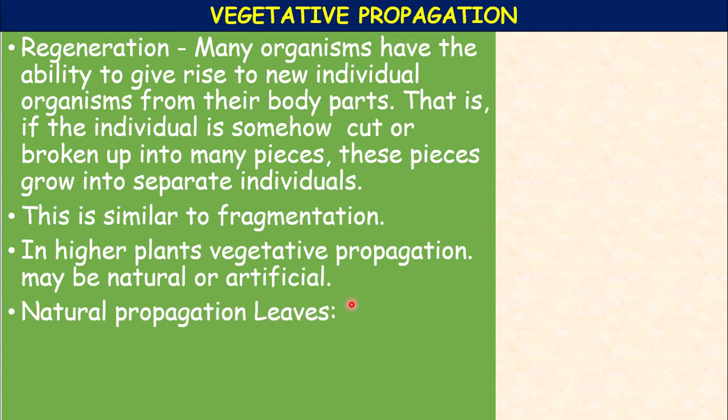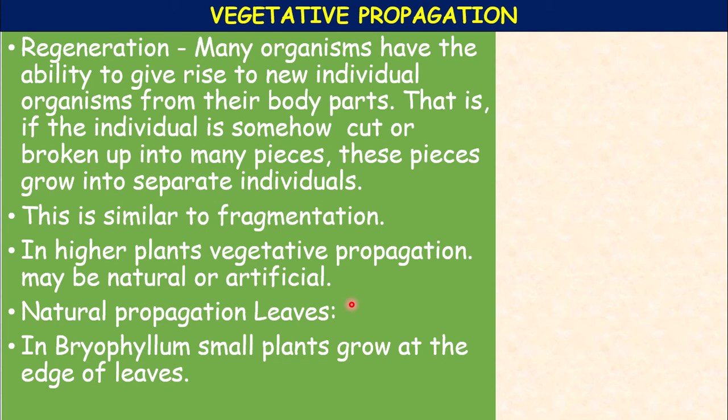So in higher plants, vegetative propagation may be of two types, natural or artificial. The natural type is vegetative propagation by leaves, the first method, in bryophyllum. Vegetative propagation is an asexual method of reproduction in plants where vegetative parts, root, stem or leaf, give rise to new plants.